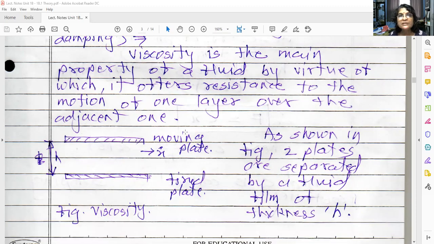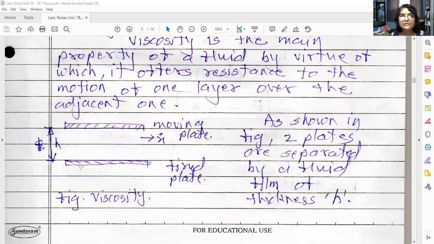So if you consider this diagram, this lower plate is a fixed plate and this upper plate is moving with a certain velocity x dot. And the distance between the two plates is h. And the fluid is flowing in between these two plates.